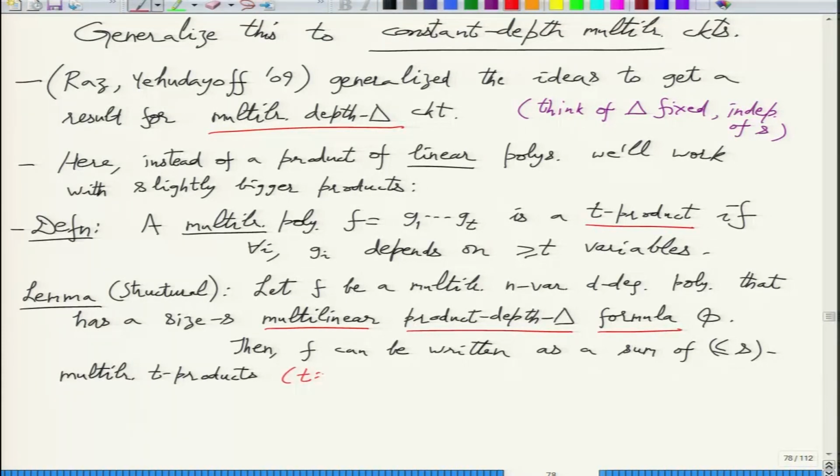t is something like n to the 1 by delta. Okay, we'll use constants to make the comparisons work, but this is essentially n raised to 1 over delta. So this may come as a surprise. We start with a depth delta formula, but we are able to squash it into just a sum of t products.